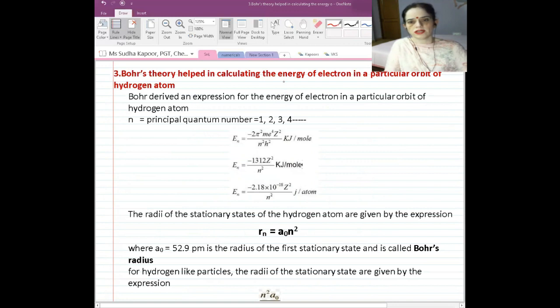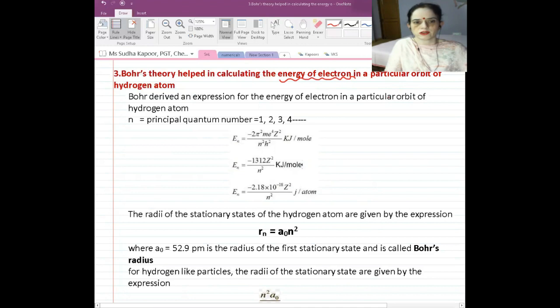Bohr theory helped in calculating the energy of the electron in a particular orbit, that is, its stationary state. If the electron is in a particular orbit, that orbit is represented by a principal quantum number 1, 2, 3 or 4, which previously we used to call K, L, M, N. In the beginning, the formula given was En equals minus 2 pi square m e to the power 4. Z square is taken when we are talking about hydrogen-like species. But if we are talking about hydrogen, then Z is taken as 1.